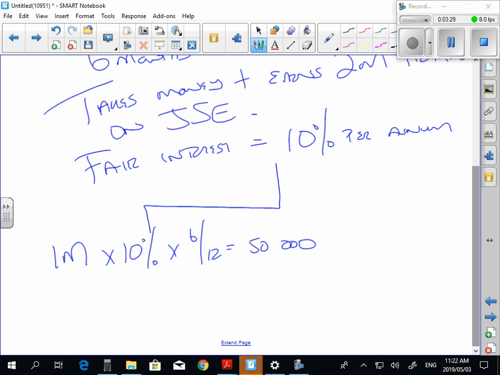Now, if the mother had done all the trading on the stock exchange in her son's name, then she would have been taxed on everything. Are you guys comfortable with that? So if the mother had been doing all the trading herself in her son's name, she would be taxed on everything. Are you guys comfortable with that? However, this is not the case in this circumstance.